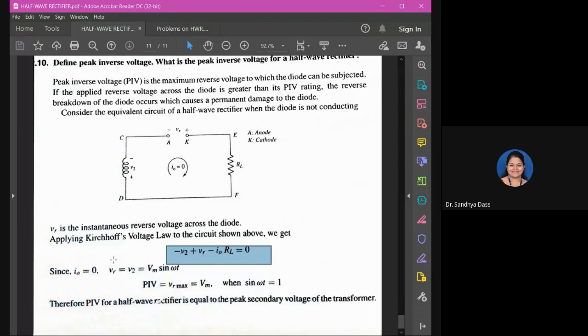From that, you have V2 equal to VM sin omega t, substituting that. So PIV, that is peak inverse voltage, will be equal to your VM, taking sin omega t to be 1. So the peak inverse voltage will be equal to the peak value of the input voltage.